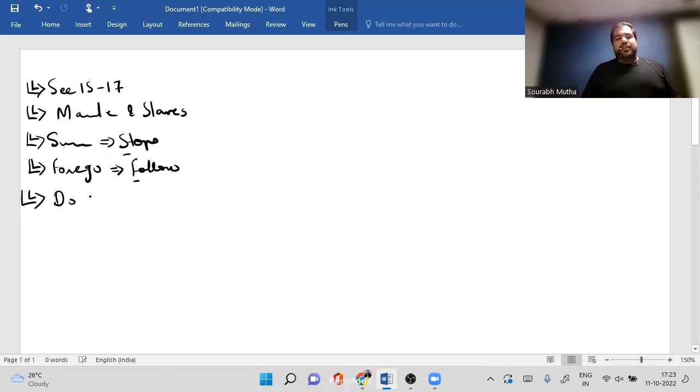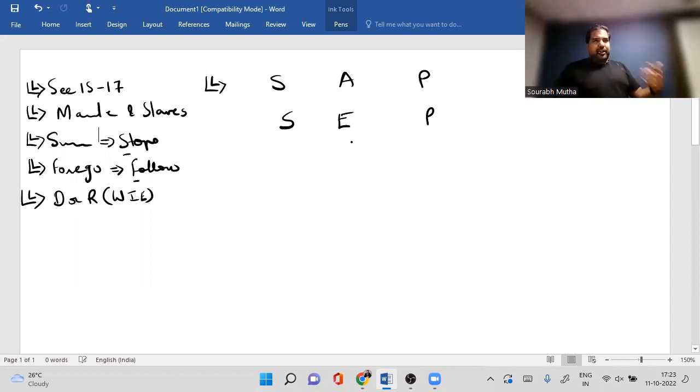Guys, salary is always taxable on which basis? Due or receive basis, whichever is earlier. They don't care about your method of accounting. That's only required in PGBP and IFRS. Here, whichever is earlier. And for salaries, guys, you only need 6 letters that are SAP, which is the income, and SEP, which are the deductions. Let's start revising with the deductions first.